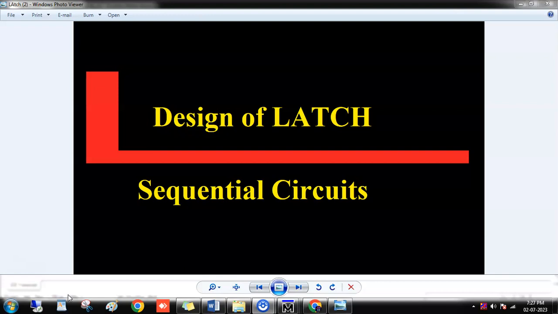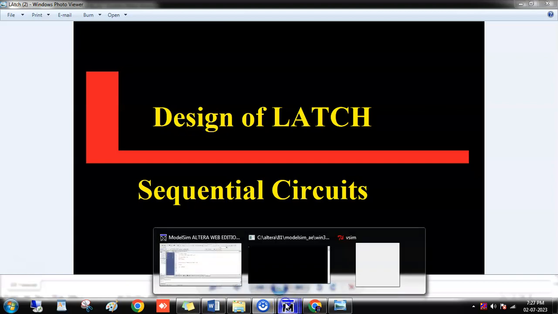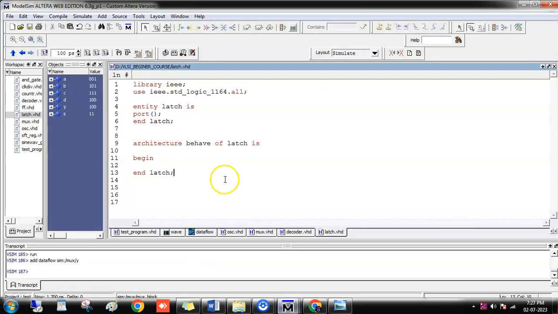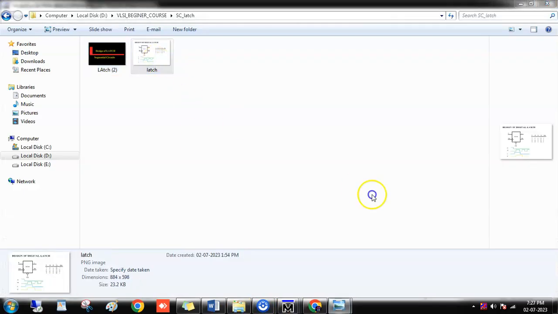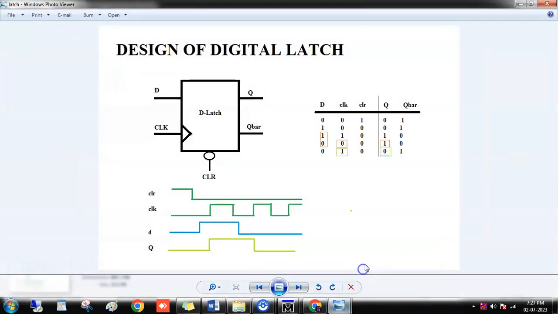It consists of clock signals so that it will be triggered using the clock and synchronized with other digital circuits. So let us design a simple latch. This is the basic latch design. It consists of D as an input. I have given an example D latch with a clock input, clear, which is nothing but reset, and Q bar as per the flip-flop.